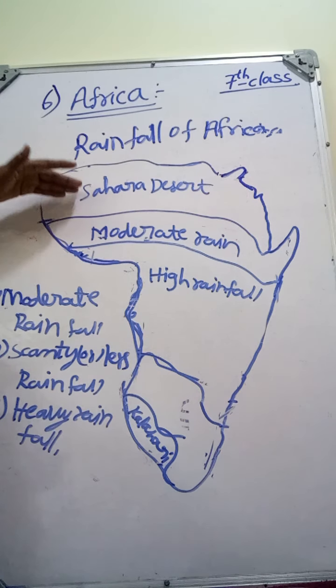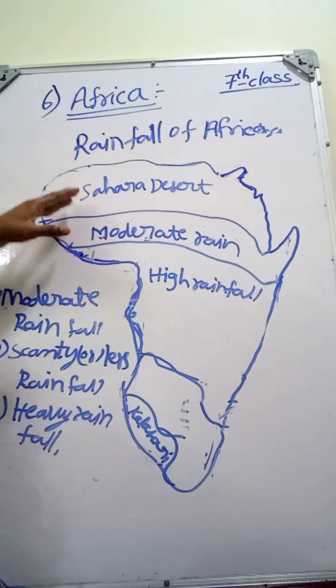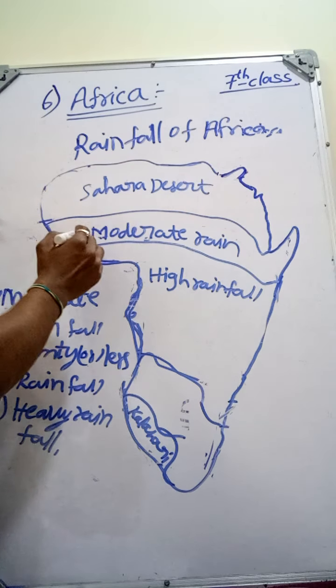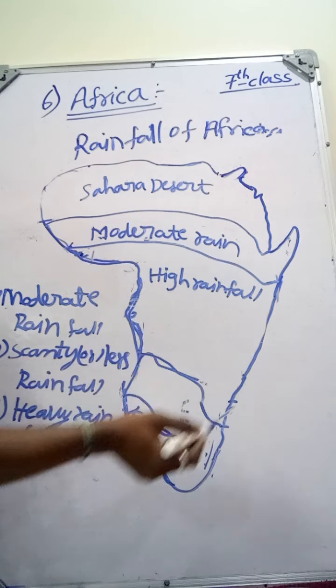So where the Sahara Desert is there, and the Kalahari Desert, these regions are experiencing very less or scanty rainfall, and the middle region is experiencing moderate rainfall, and this region is experiencing very high rainfall.